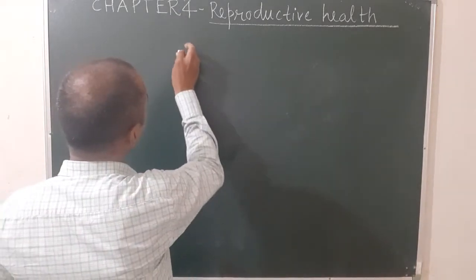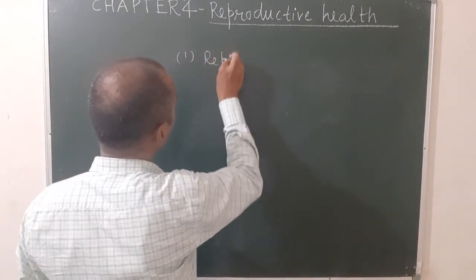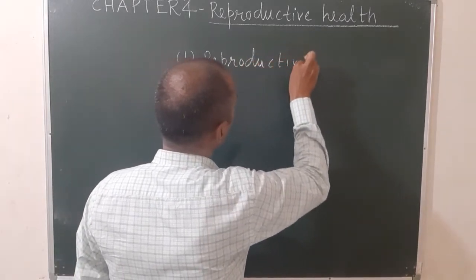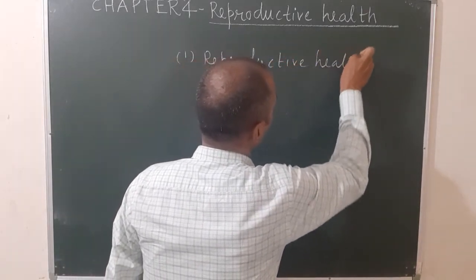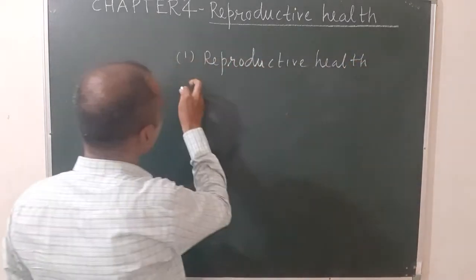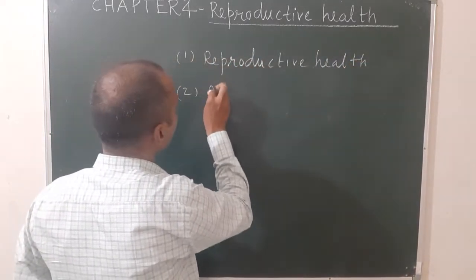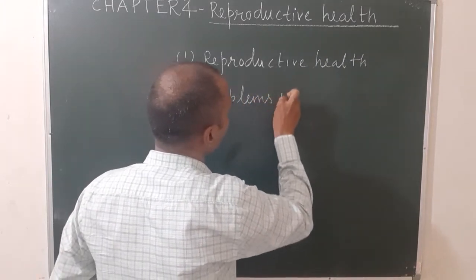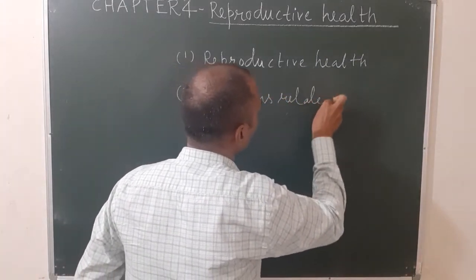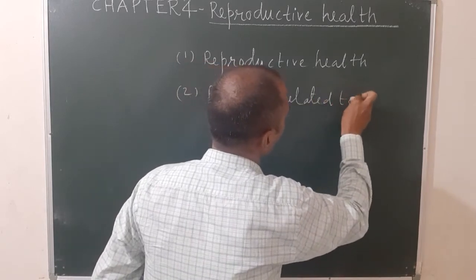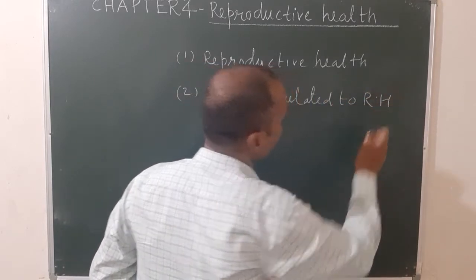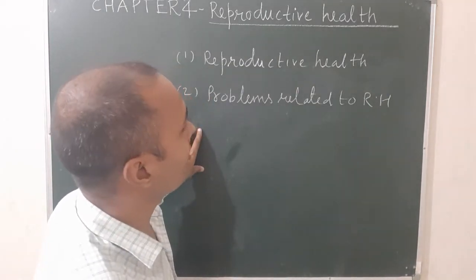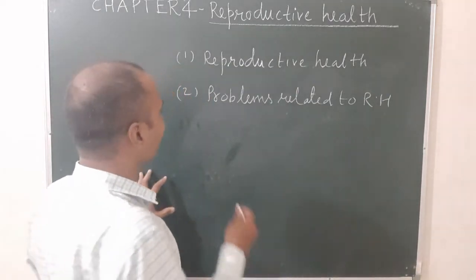First one is reproductive health. Second one is problems related to reproductive health.